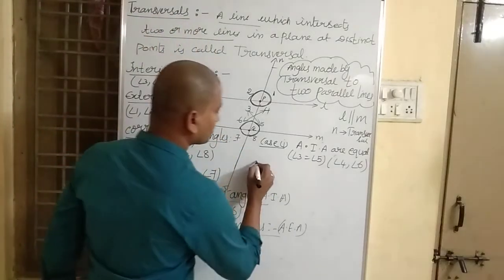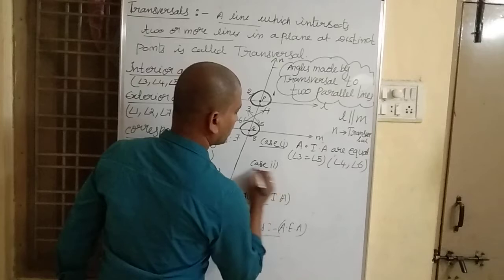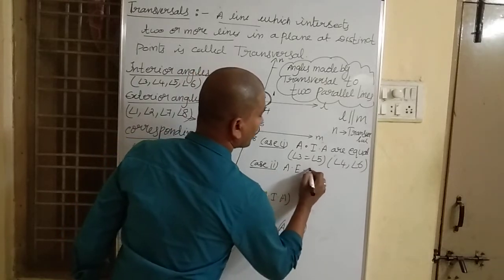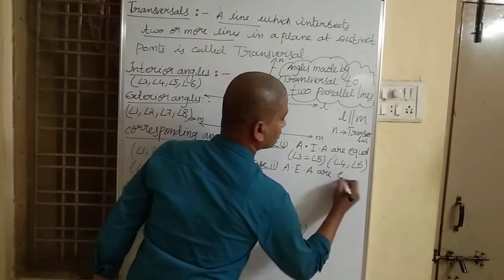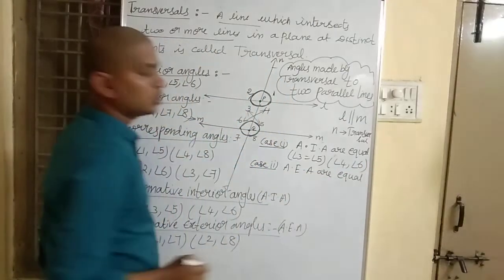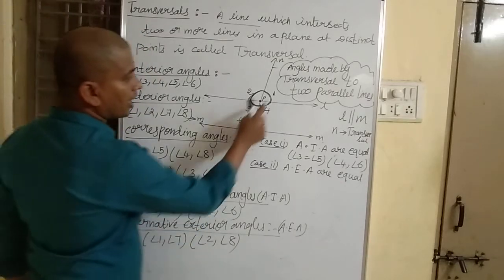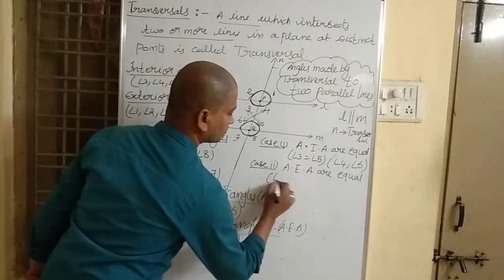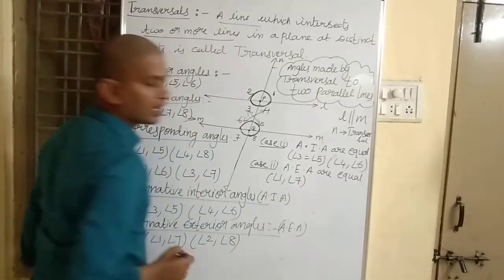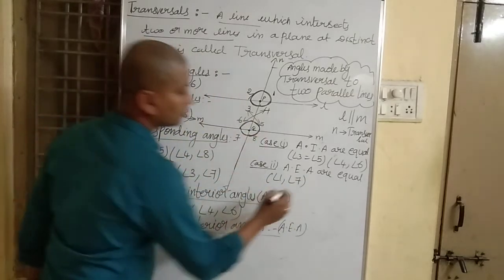And case 2: alternative exterior angles are also equal. We have two pairs of alternative exterior angles. Angle 1, angle 7, and angle 2, angle 8.